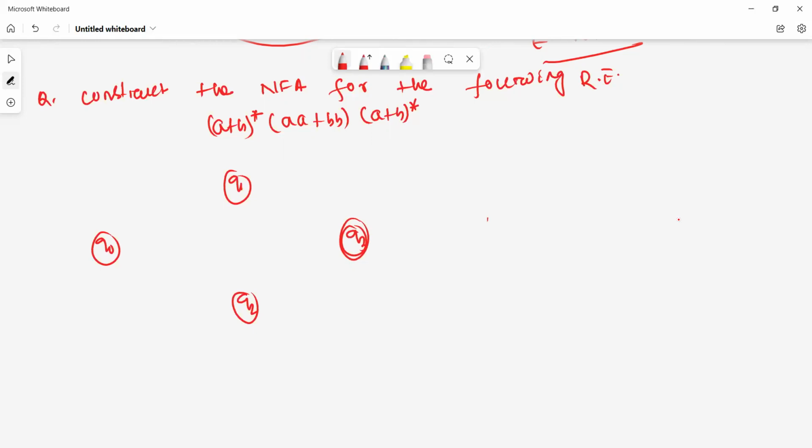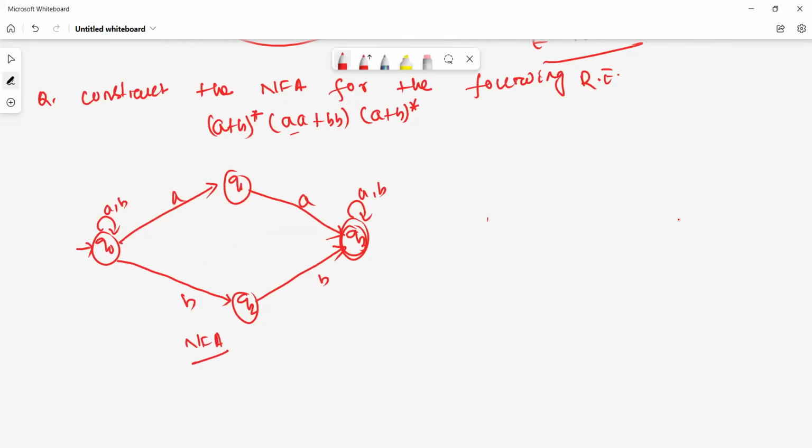Either here A plus B whole star means it contains A or B, then double A or BB. See here, this is A or BB, or B, then A plus B whole star. This is the NFA construction.